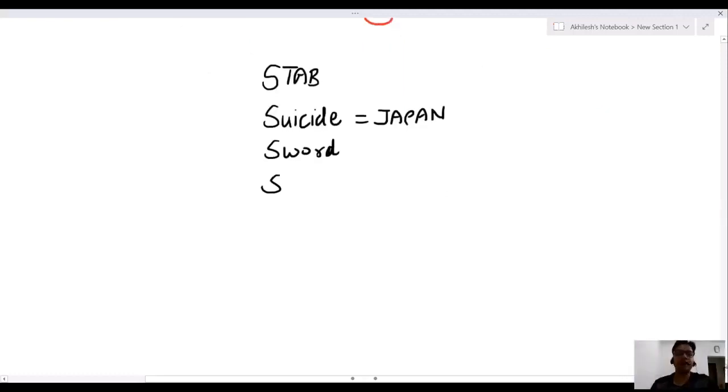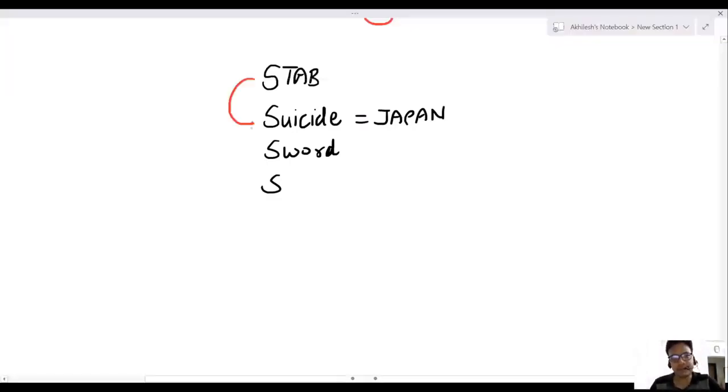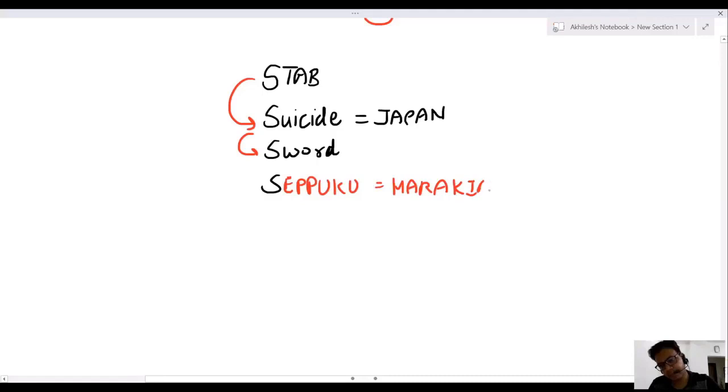This suicide method is known as seppuku, and it is also known as harakiri. What they do is take a sword and hit the sword on the abdomen.